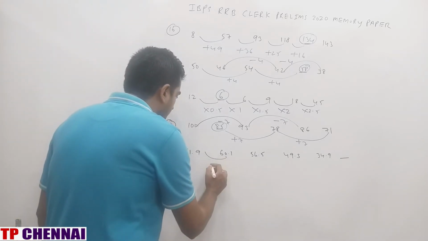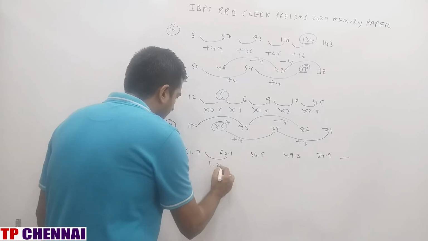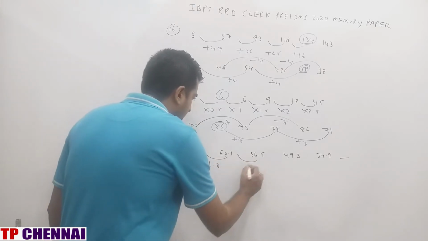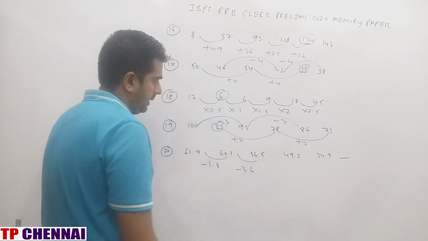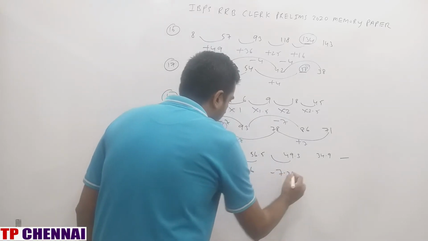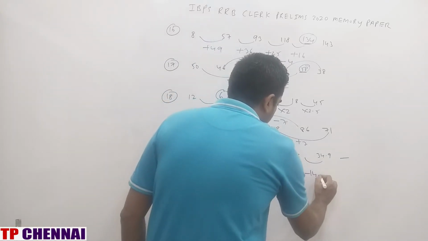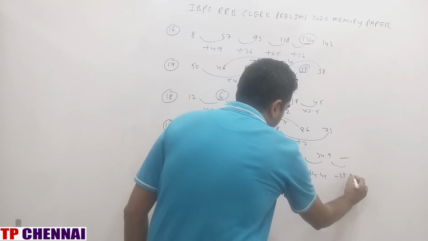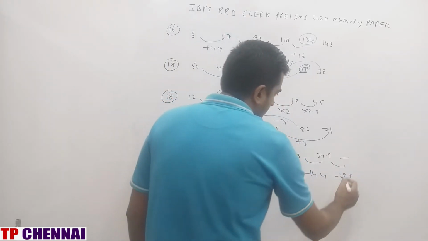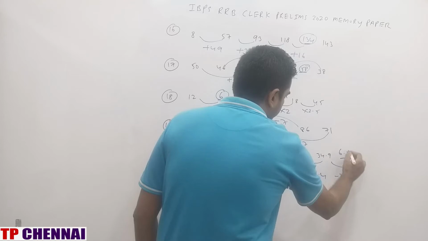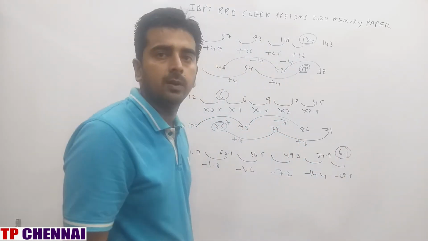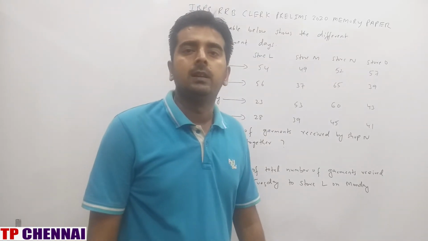Here how much gap is there? You will say this is minus 1.8. This is minus 3.6. This is minus 7.2. This is minus 14.4. This will be minus 28.8. So what is the answer? 6.1. My answer is nothing but 6.1. So I hope you are clear with 5 missing numbers.